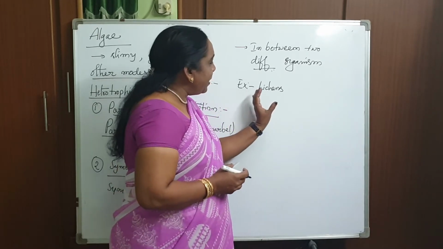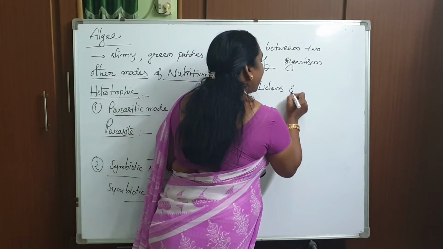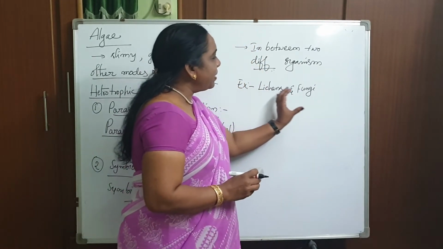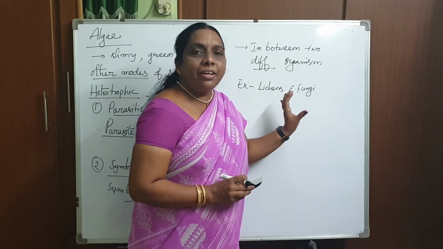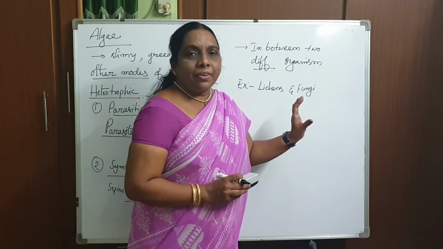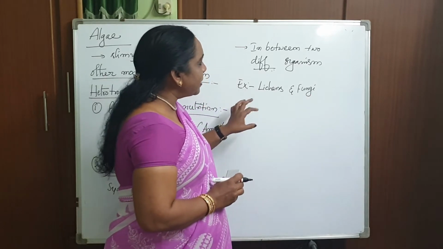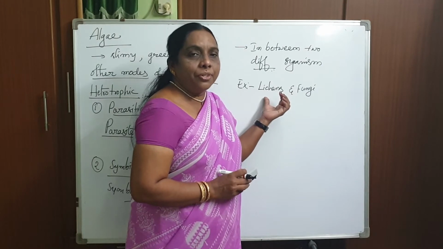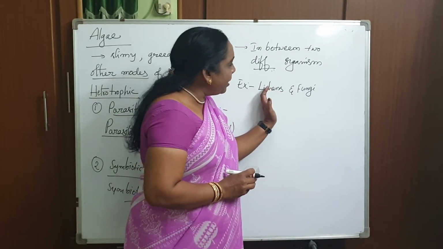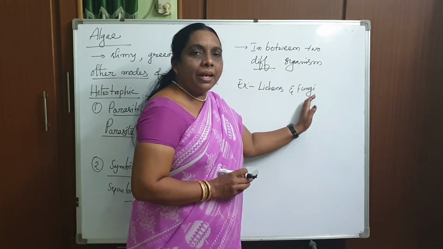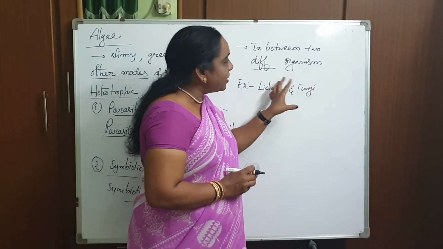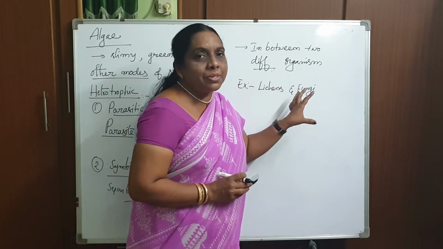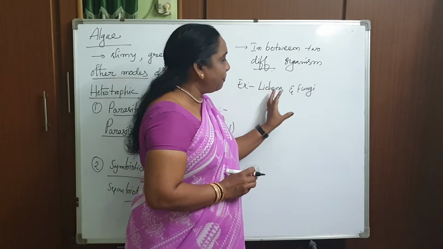Between the lichens and the fungi, a sort of microorganism, they have a very good relationship. How do they get a relationship? The lichens have green patches, and they prepare the food. They provide the food to the fungi, and the fungi protect the lichens by delivering some catalytic enzymes, not to attack this particular part.